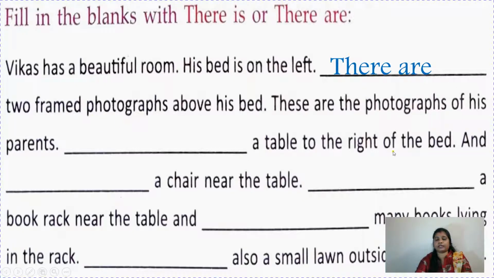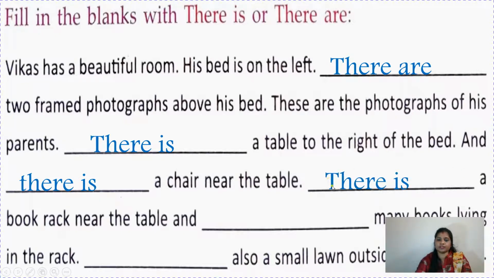Dash a table to the right of the bed. See children, we are talking about a table, it's singular. So we will write there is. And dash a chair. Again a chair, it's singular. So there is. And one more thing, we started the sentence with and. So we will write here there with T small letter. Because in the middle of the sentence, we don't write capital letter until and unless it is proper noun or I. Okay. Now dash our book rack near the table. Again a book rack. So it's singular. So there is. Don't forget to use T as capital letter when they start a sentence.